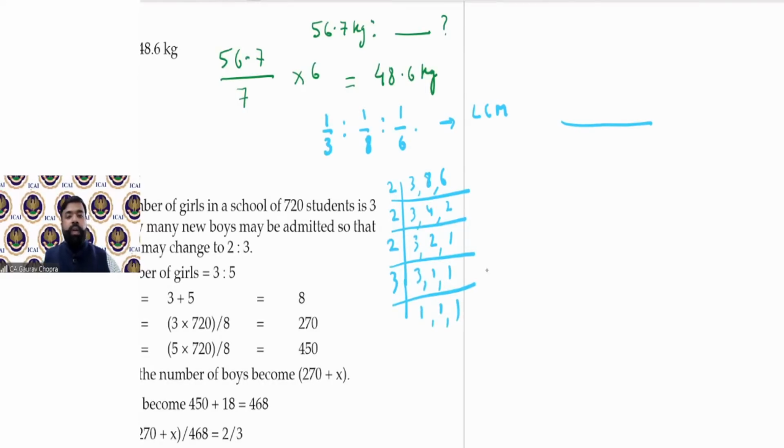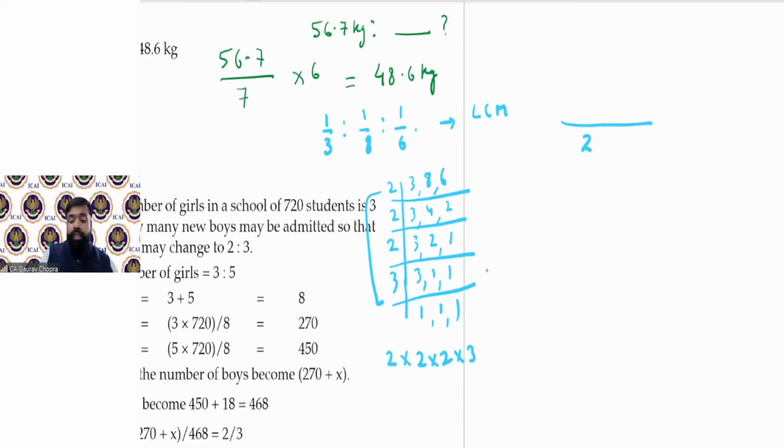So this is the basic method which we have studied in your lower classes, 6, 7, 8. So what is the LCM? You can multiply all of them, you will get your result. Otherwise, for such small values, you can orally normally find your LCM.